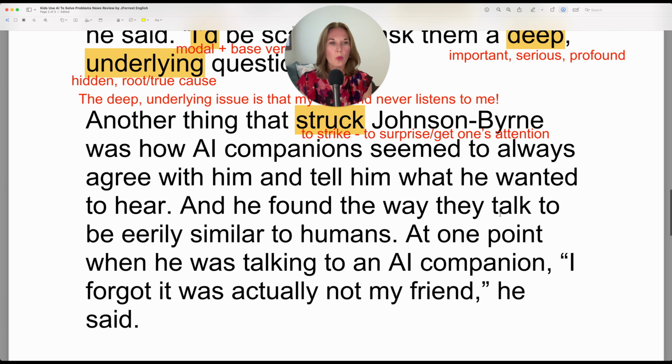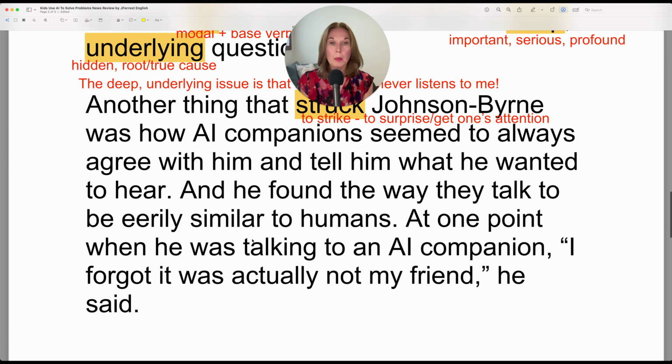And he found the way they talk to be eerily similar to humans. So the way the AI companions, the chatbots, talk to be eerily. So there are three sounds: eerily, eerily. And this is the adverb form because it modifies the verb. The adjective form is eerie. Ooh, that's eerie. So eerie means weird, spooky, creepy, unusual.